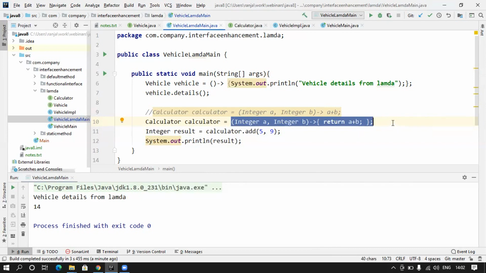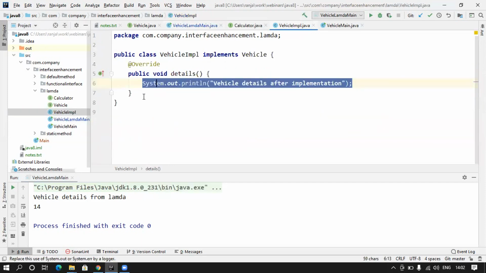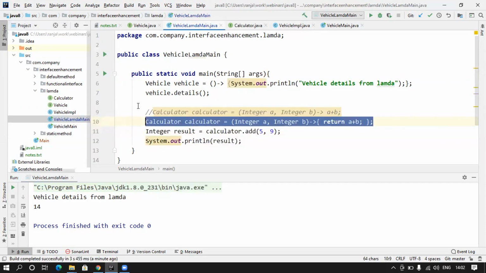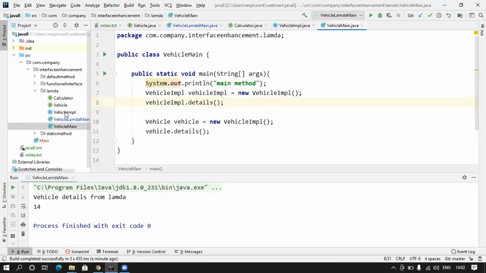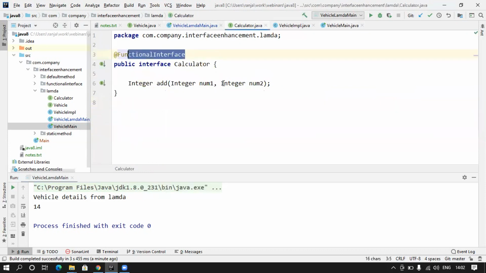So with the help of Lambda, we are able to achieve the same functionality, but in one line, rather than creating a class, giving implementation, creating another method here, and then creating the object of it, calling the method. Not required. Very simple and concise way we can now give implementation to our single abstract method of functional interface and use them wherever it's needed.